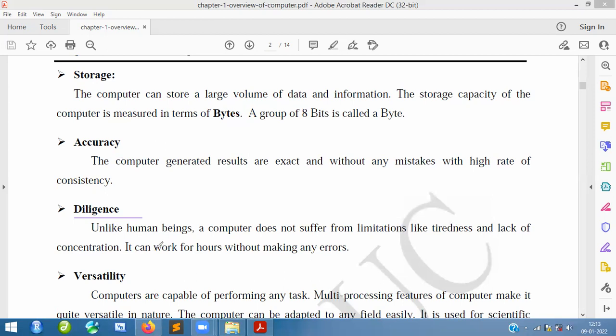That is why we call this an electronic machine. So diligence means no tiredness. It works for very long hours. That is the reason why people use computers.